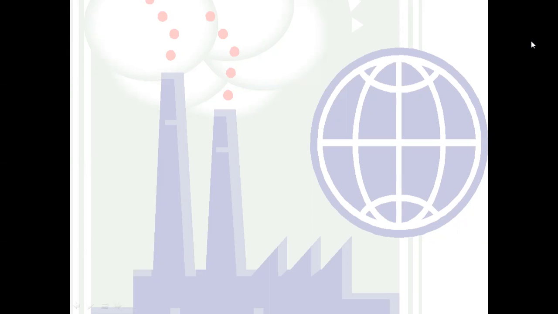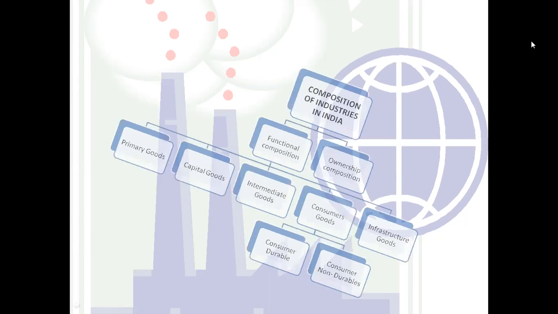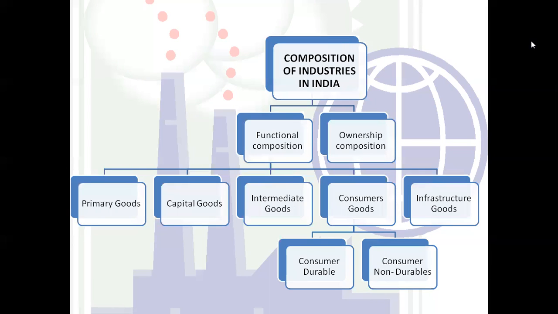So today we are going to start with the composition of industries in India, how these industries have been composed. These industries are composed of two compositions, that is functional composition and ownership composition.